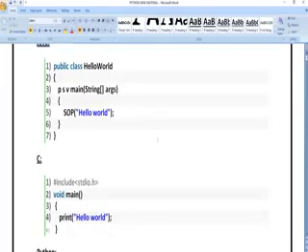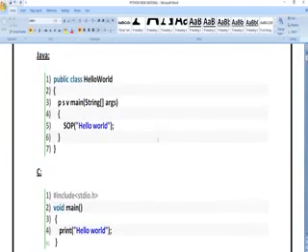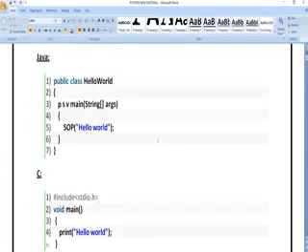In the same manner, if you want to write hello world in Java, you have to write a public class. You are defining a class in Java. The name of the class is hello world, and you write a main function, public static void main. In the main function you declare the arguments, meaning what arguments you want to pass, and you write System.out.println hello world, meaning whatever statement you want to print, you write that print statement here. By running this Java code, you get the output hello world.